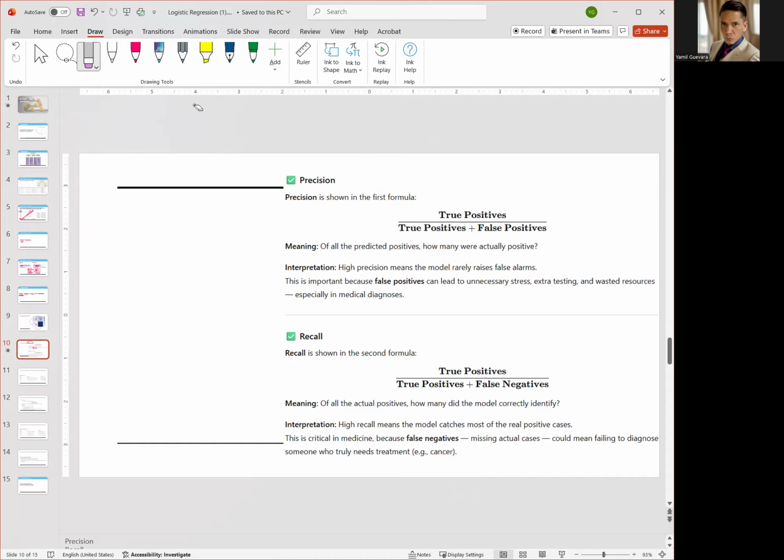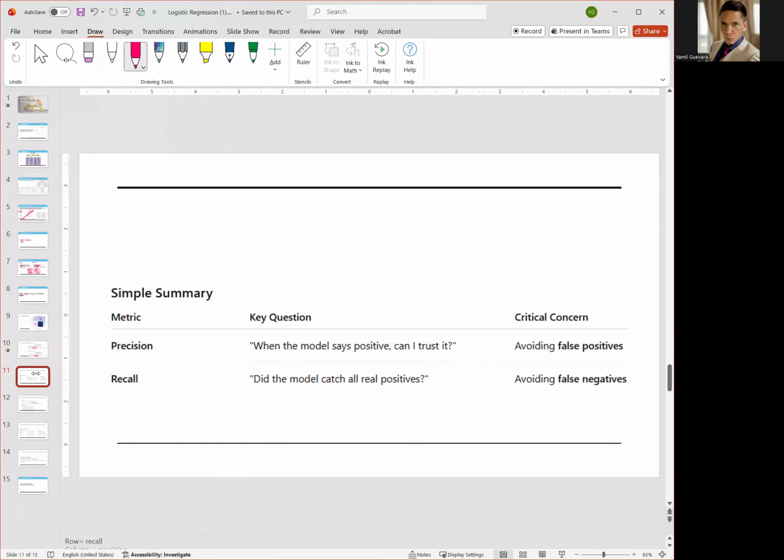So both of them are not good outcomes, right? We don't want false negatives and we don't want false positives, okay? So is there another measurement that can take into account both false positives and false negatives? Yeah, there is one. We'll discuss that later on. Let's summarize. Precision, we're trying to avoid false positives. Recall, we're trying to avoid false negatives, okay?